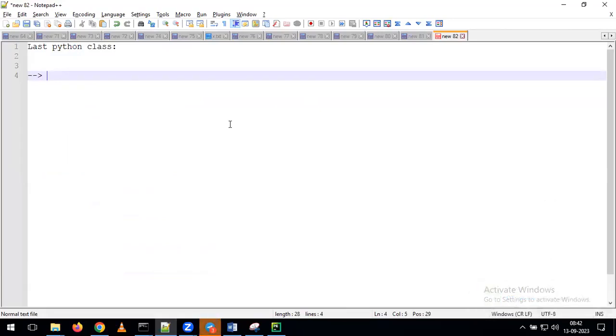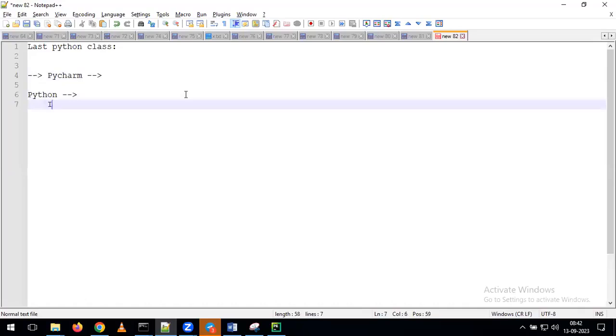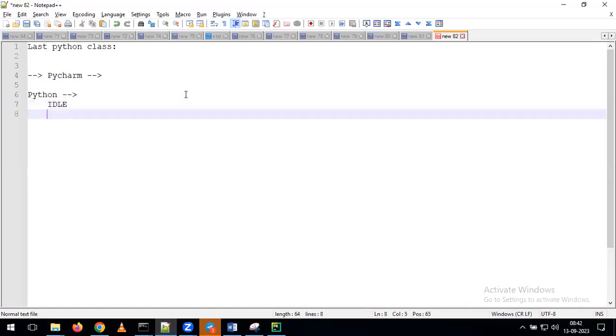Before that, can you please confirm whether everyone installed PyCharm? Offline people? Yes. Online people? Yes, sir. See, in the previous classes, in how many ways did we execute the Python program so far? First, by using IDLE. Second, from the command prompt, we simply gave the command python space our Python script name. This is one more way of execution.